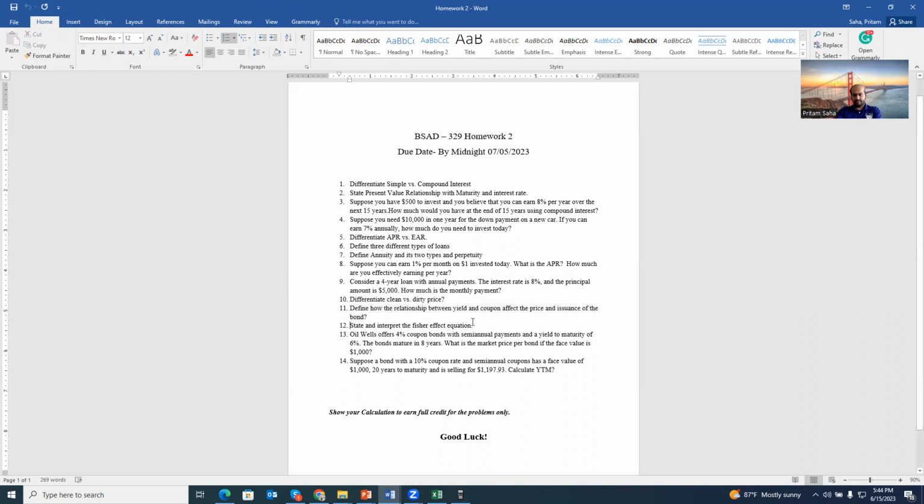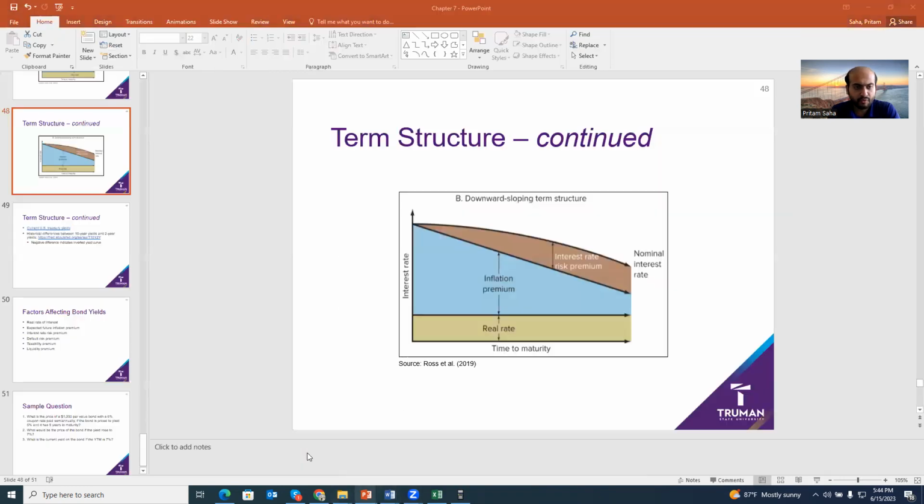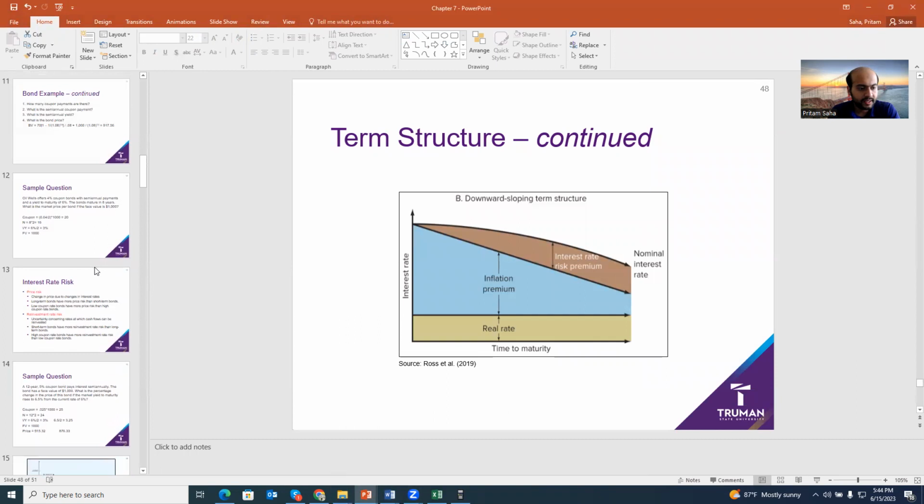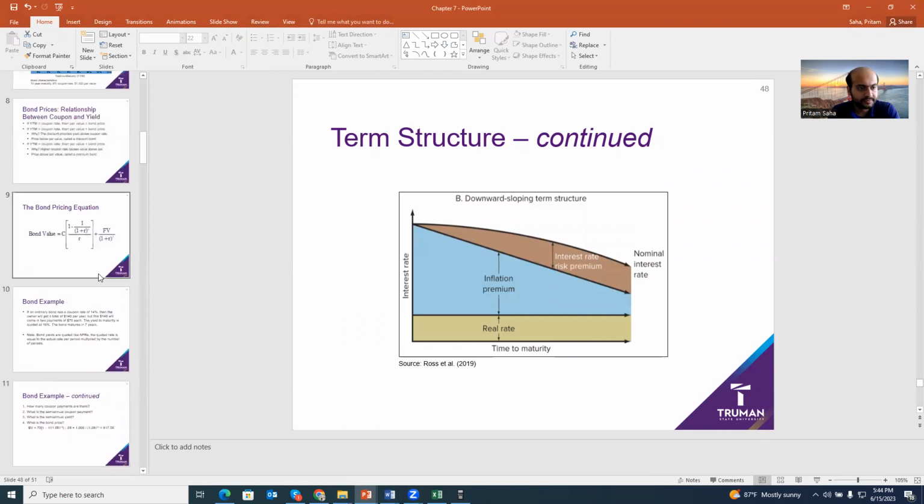State and interpret the Fisher effect equation. We know that according to Fisher, the nominal interest rate has two components. We have the equation, talk about that. These are the two problems I think I did in the last class. So if you watch the last lecture video, I think I did it there.